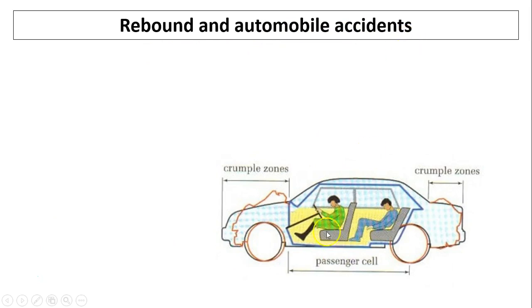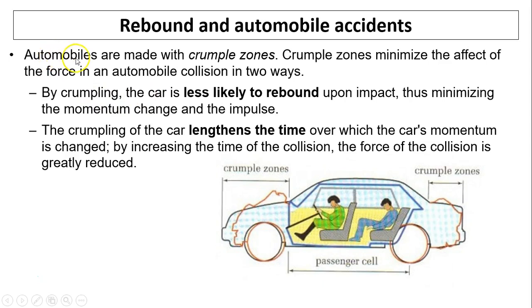Rebound and automobile accidents. In order to reduce the rebound, all cars are built with crumple zones in the front and in the back. What do crumple zones do? Crumple zones minimize the effect of force in an automobile collision in two ways. First, they limit rebound, and therefore minimize momentum change and the impulse. Second, they lengthen the time, therefore reducing the force of impact.